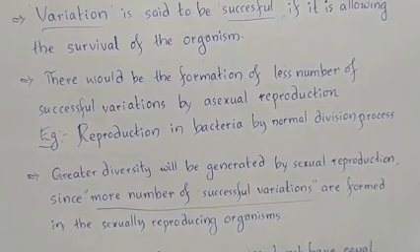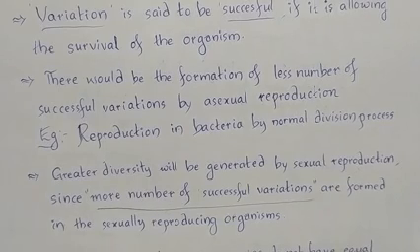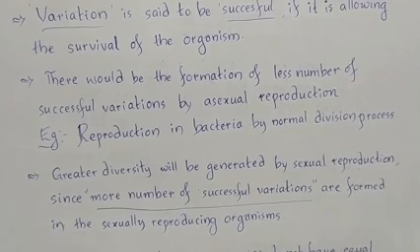There would be the formation of fewer successful variations by asexual reproduction, like reproduction in bacteria by the normal division process. Bacteria are unicellular organisms. They are prokaryotes. After growing to a particular size, the cell divides into two.